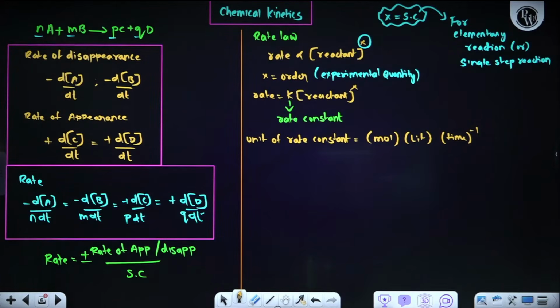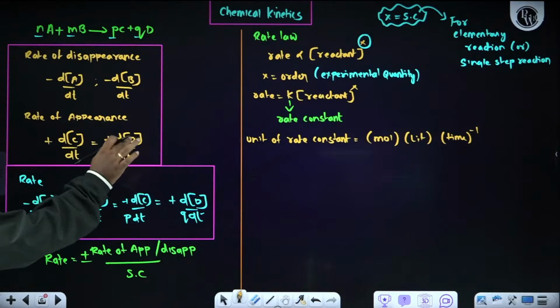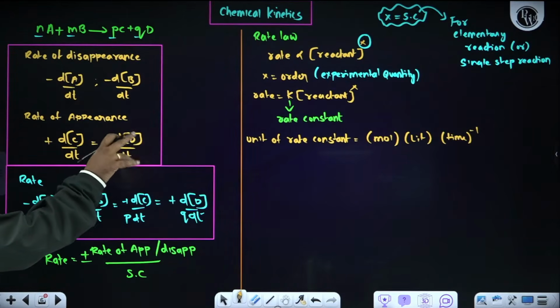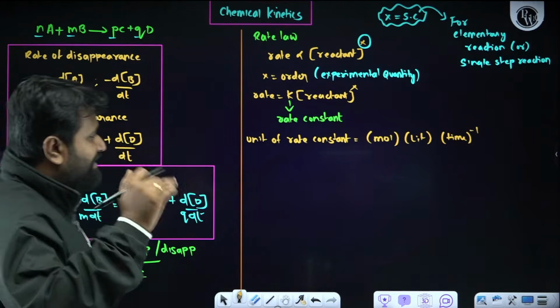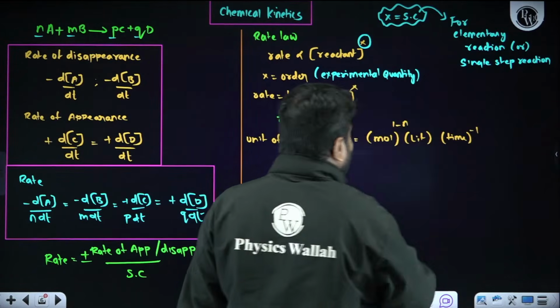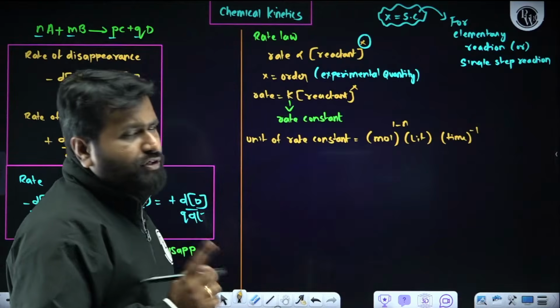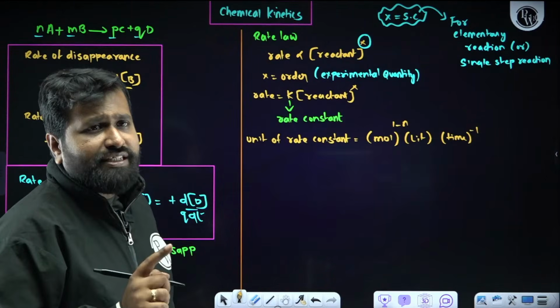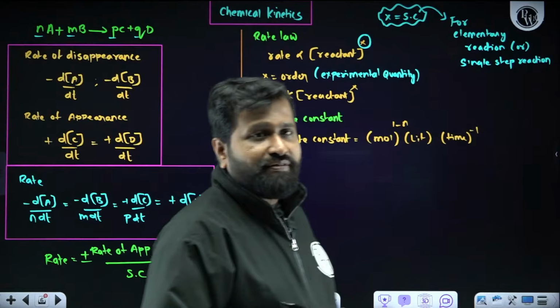Now that will be the question, right? So remember this directly: mole to the power 1 minus n, liter to the power, for example, if it is zero order reaction.